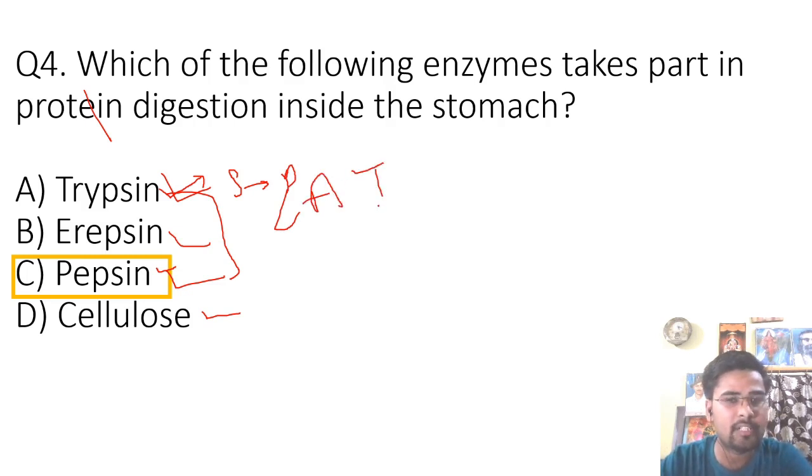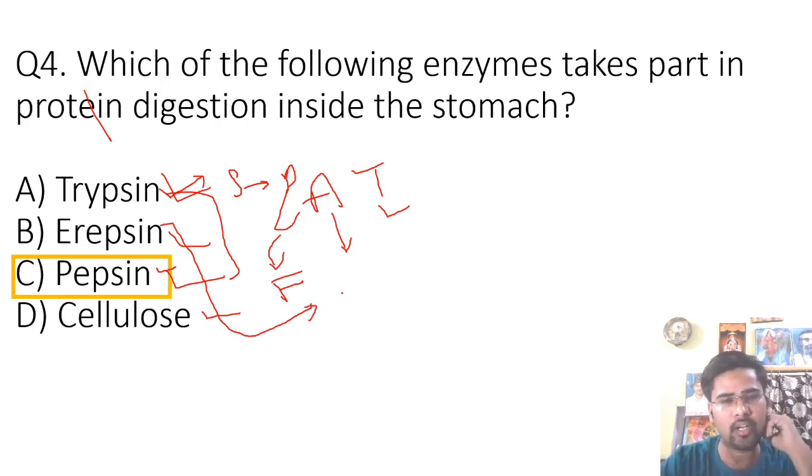While trypsin helps in digestion of protein, amylase helps in digestion of carbohydrate and lipase helps in digestion of fats. What is the function of erepsin? In the ileum part of the small intestine, erepsin helps in digestion of protein.